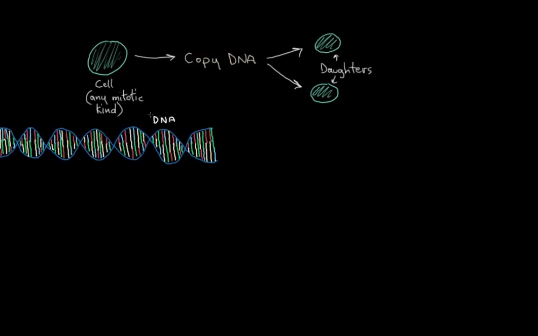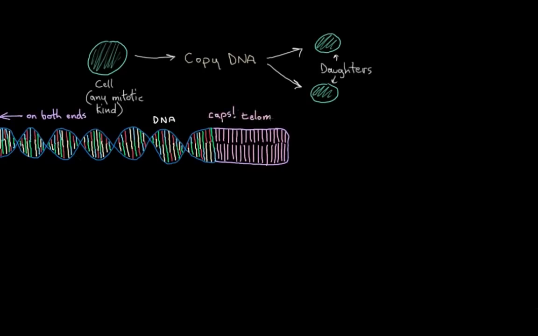At the ends of our DNA strands, on both sides, we have these little caps, sort of like the little plastic tips on the ends of your shoelaces. And just like how those tips protect your shoelaces from fraying, our telomeres, that's what these tips are called, prevent damage from happening to our DNA during the copying process.